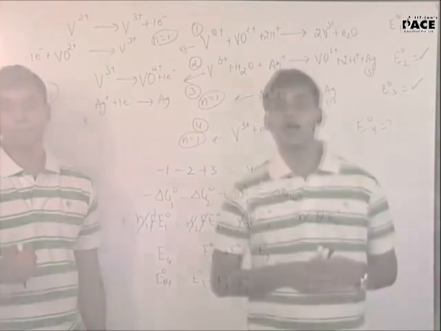Clear? What we have done up till now is we have covered the Nernst equation, in which we find whether E cell will be positive or negative. Most of the questions from this topic are going to be based on the Nernst equation, which is very simple but very conceptual. Because you should be able to get the E naught value correctly, you should be able to get the N value correctly, and you should be able to identify which is the cathode and which is the anode.